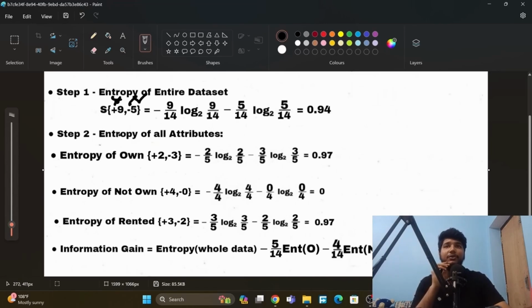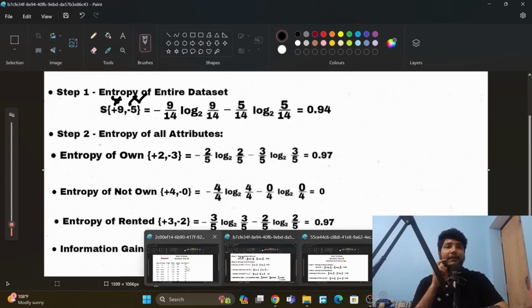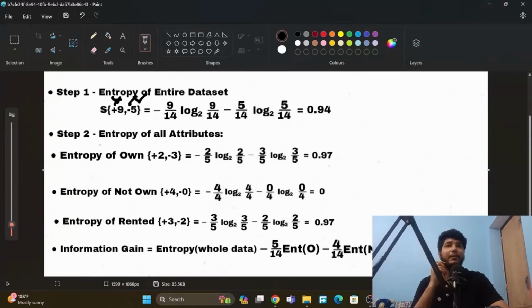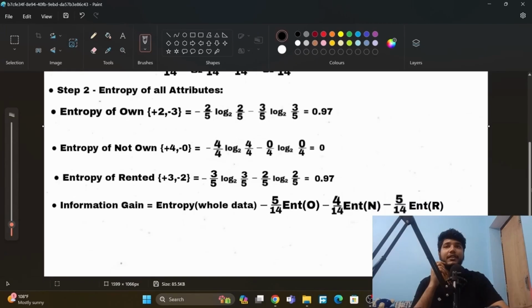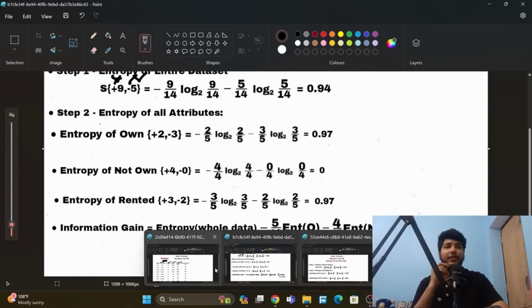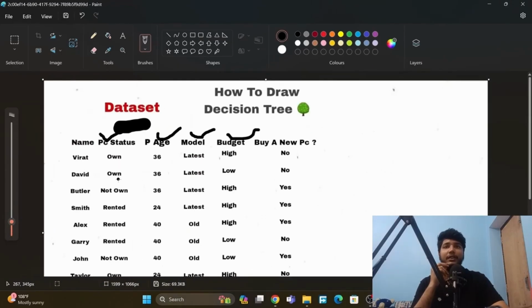Second, at step 2 we have to calculate the entropy of all attributes, the entropy of all the values we have in the data set. First we are calculating for PC status. This first entropy we are calculating for this, second we will do for this, third for this, and fourth we have to calculate for each of the following. So here we are doing PC status. These are the values: entropy of own, entropy of not own, entropy of rented.